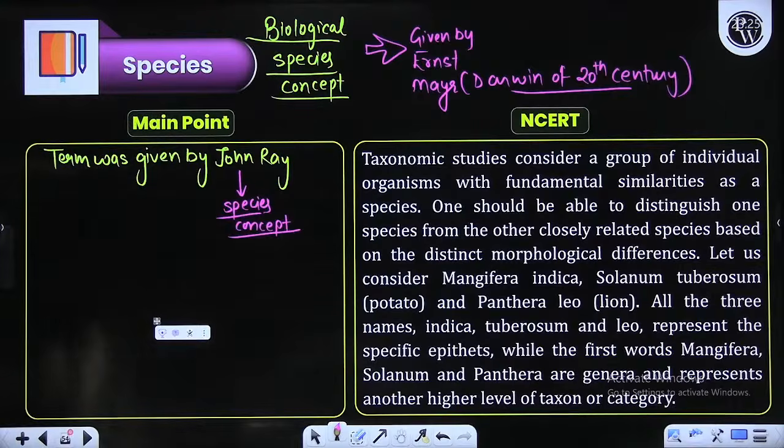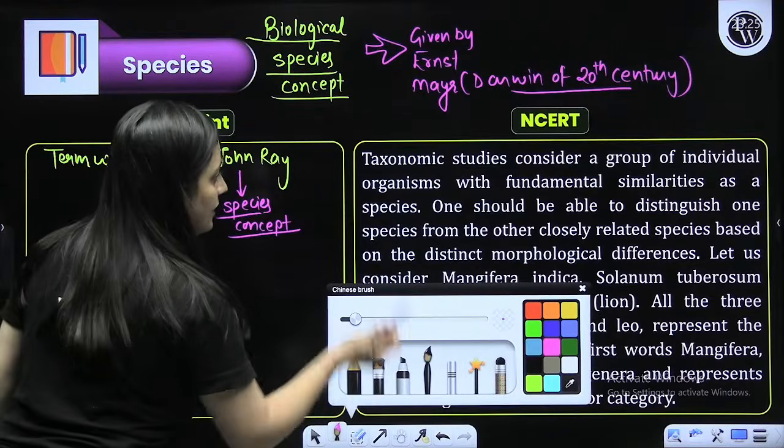So the term and concept of species were given by John Ray, but the biological concept of species was given by Ernst Mayr, the Darwin of the 20th century. Is that clear? So species are groups of individuals, as this is written here.